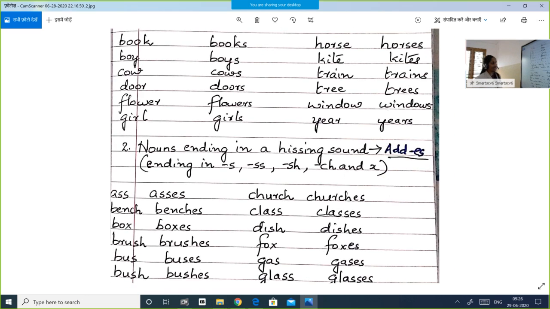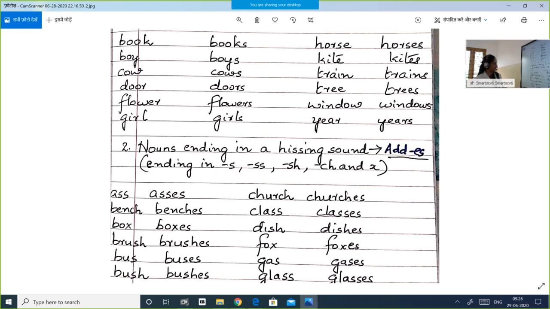Now, nouns ending in a hissing sound. When nouns end in a hissing sound when you pronounce them, like as, A-S-S, you hear a hissing sound at the end. Such words, ending in s, ss, sh, ch and x, add es. For example, ass, asses. Bench, benches.